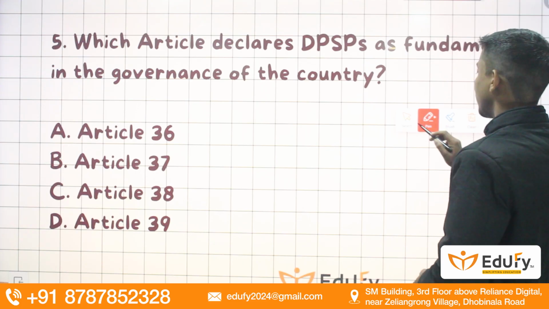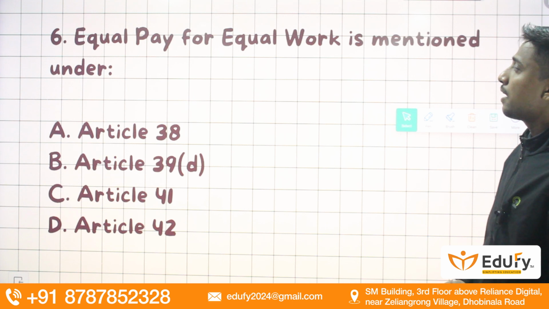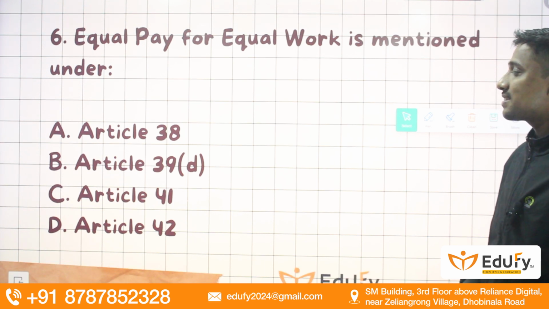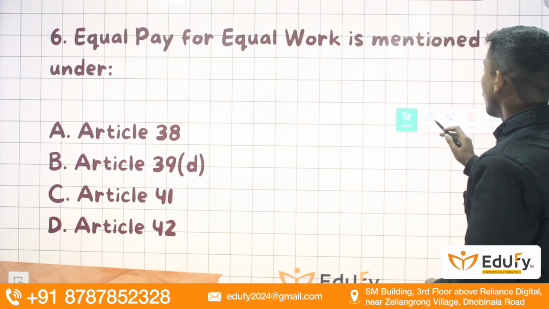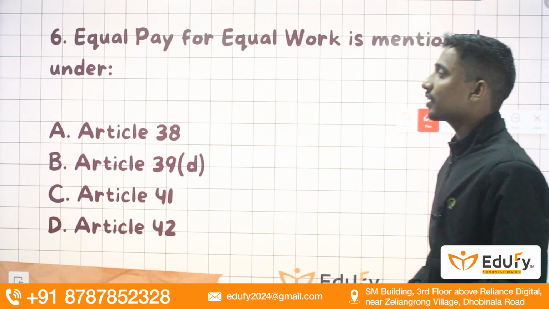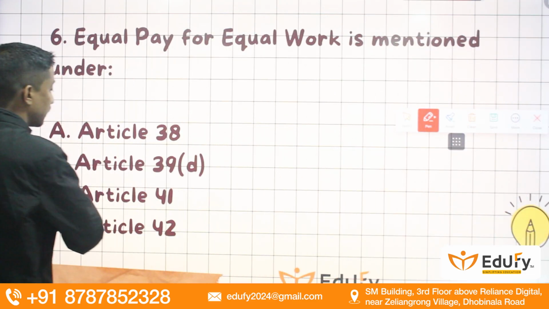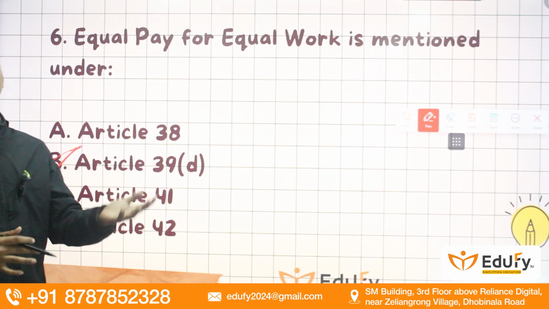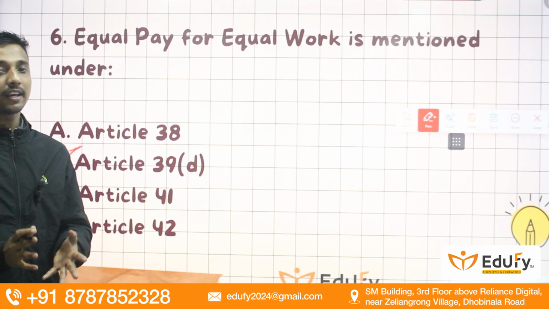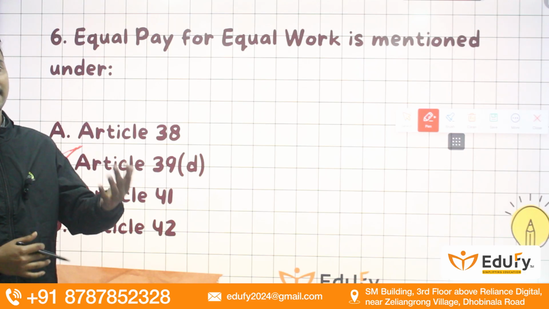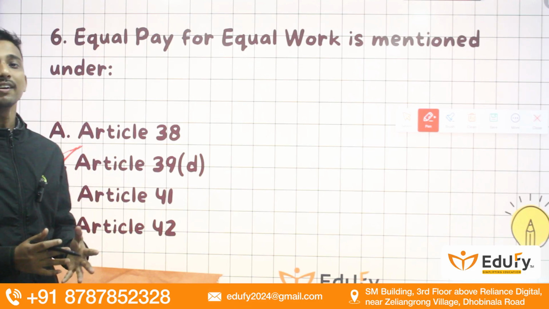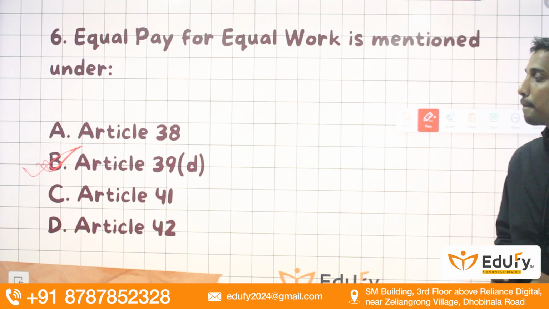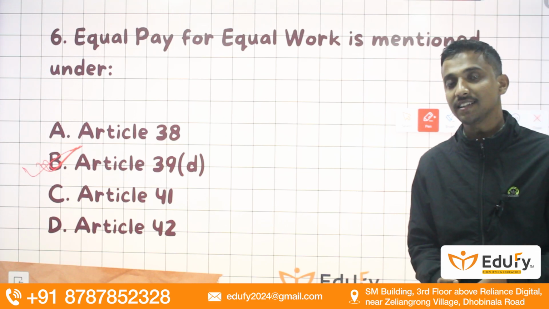Moving towards the next slide, we have: equal pay for equal work is mentioned under? So, guys, remember, equal pay for equal work is mentioned under Article 39D. Be it male or female, if they are doing equal work, they will be entitled to equal remuneration. So, equal pay for equal work, mentioned under Article 39D.